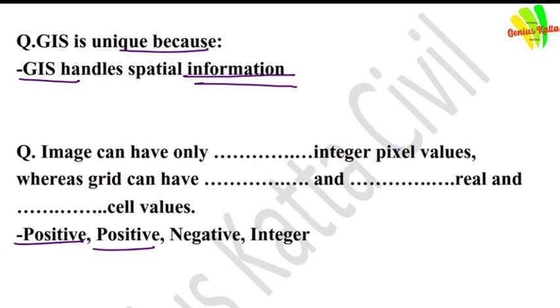GIS is unique because GIS handles spatial information. Image can have only dash dash dash integral pixel values, whereas grid can have dash dash dash real values. Answer is positive. Image can have only positive integer pixel values, whereas grid can have positive and negative real and integer cell values.